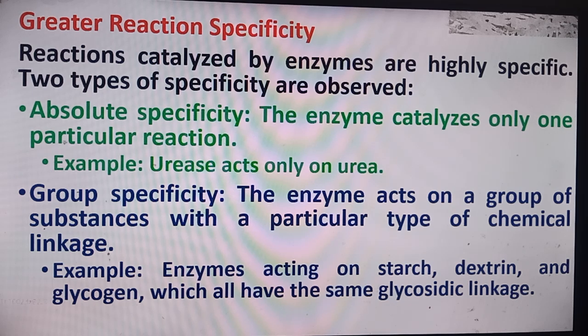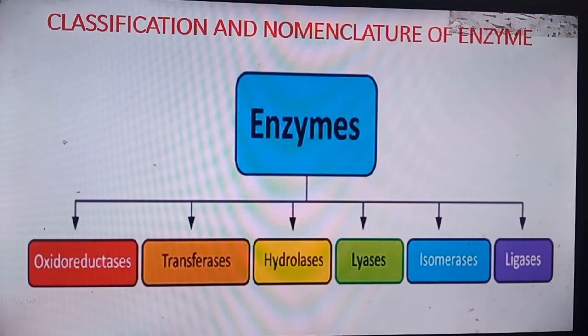Example, urease acts only on urea. Group specificity, the enzymes act on a group of the substances with a particular type of the chemical linkage. Example, enzyme acting on starch, dextrin, and glycogen, which all have the same glycosidic linkage.